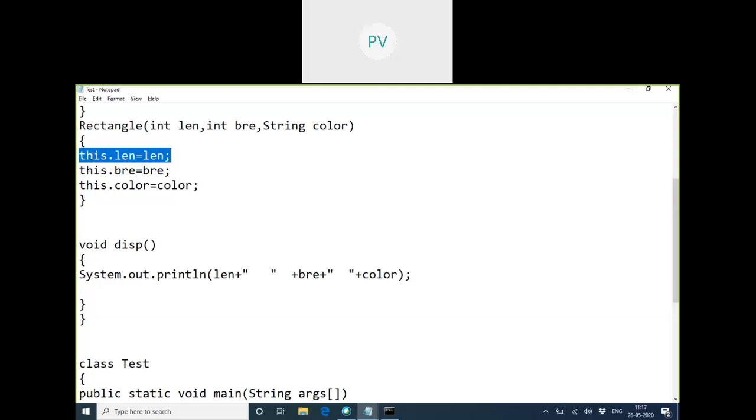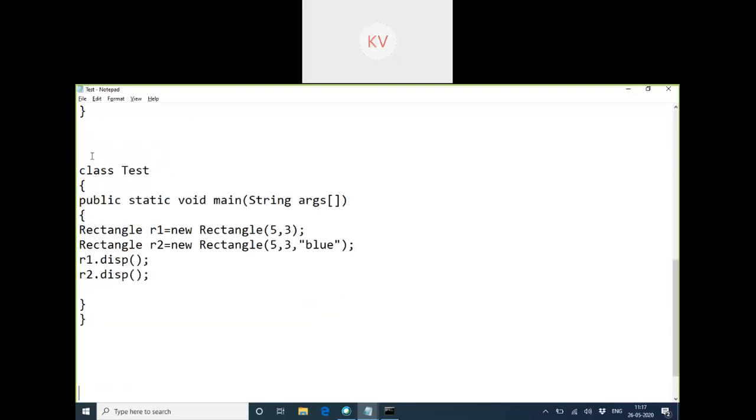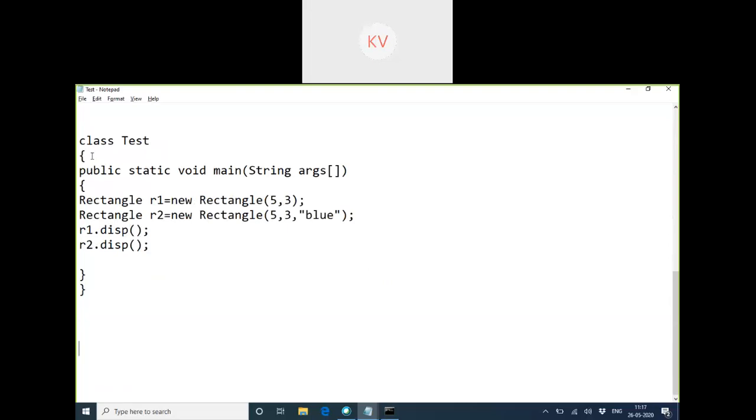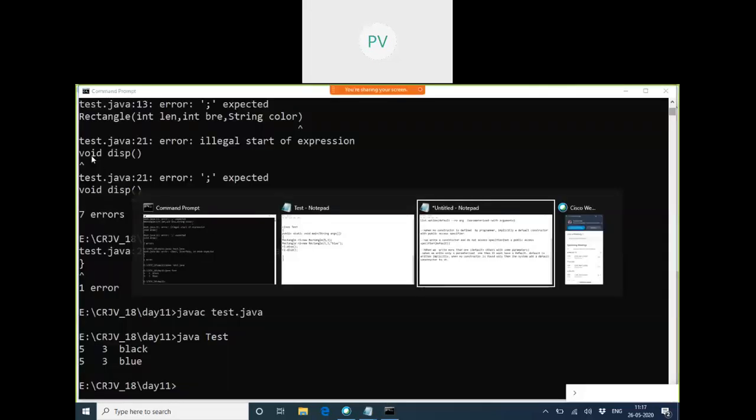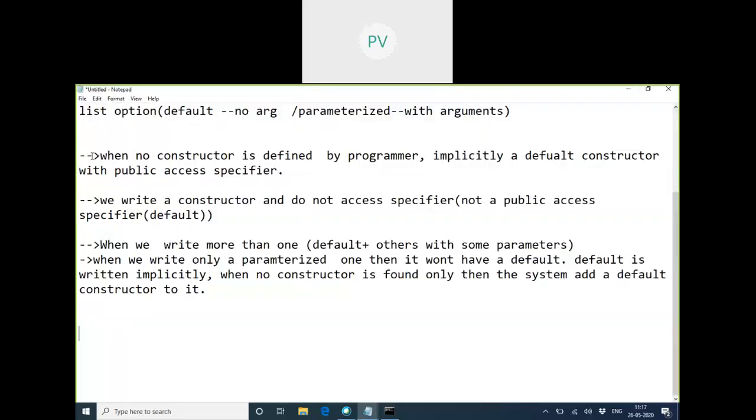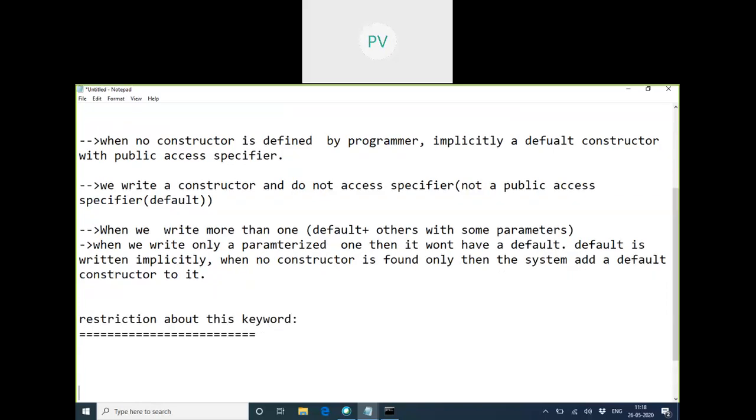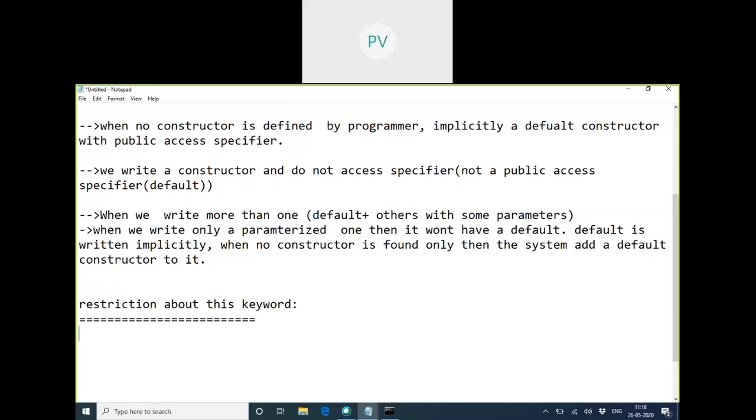Fine. So yesterday I asked you something about the this keyword and its restrictions. Did you find out anything about that? I read it, ma'am, but I didn't understand. Okay, I'll just ask you the questions, you tell me the answers. What is the this keyword actually? What is exactly this keyword?